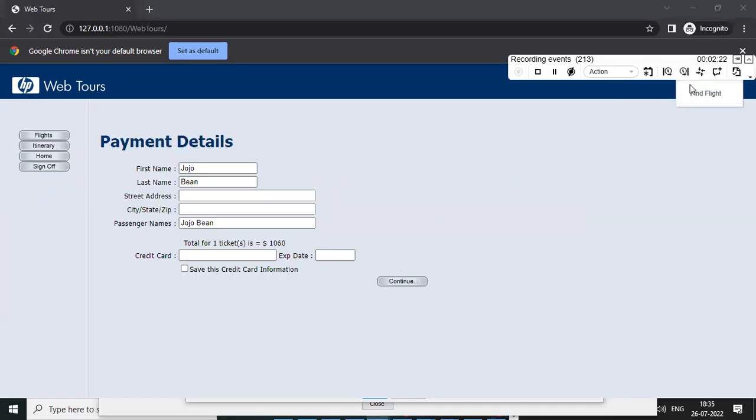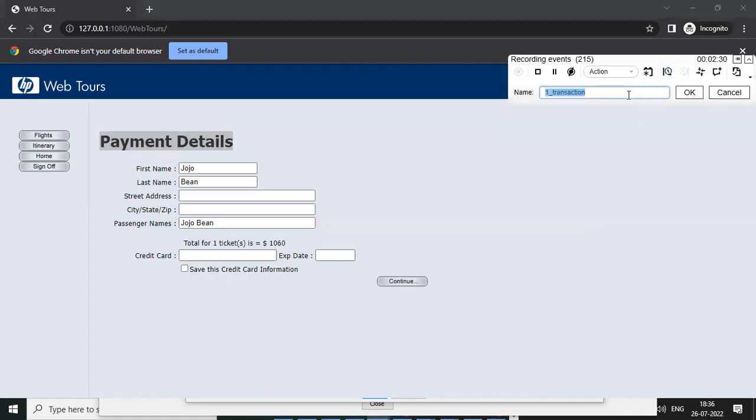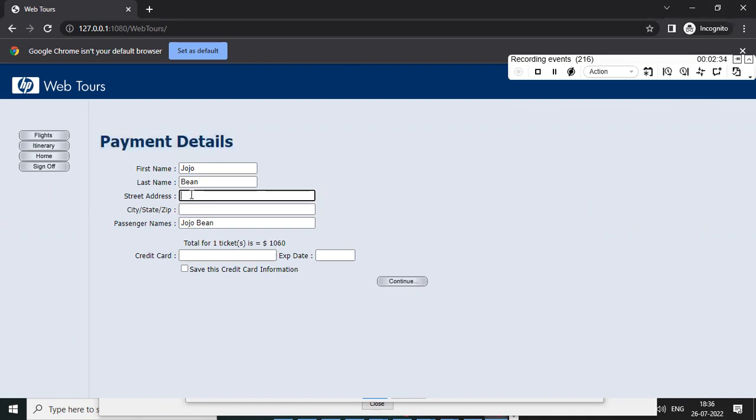You need to end the transaction, named find flight. Now what is the next transaction? Payment details. Click on this, enter the payment details and click on OK. Now you can enter the address of this.